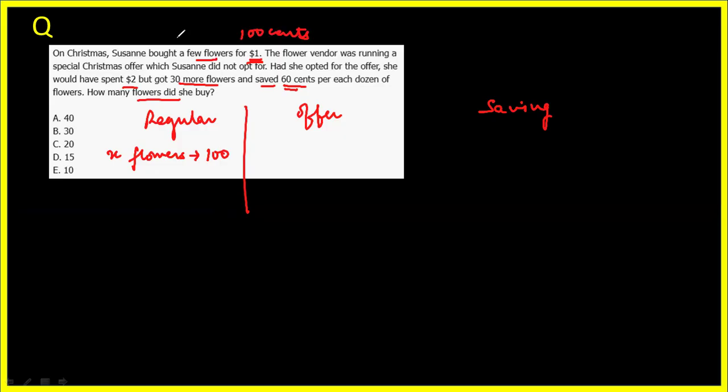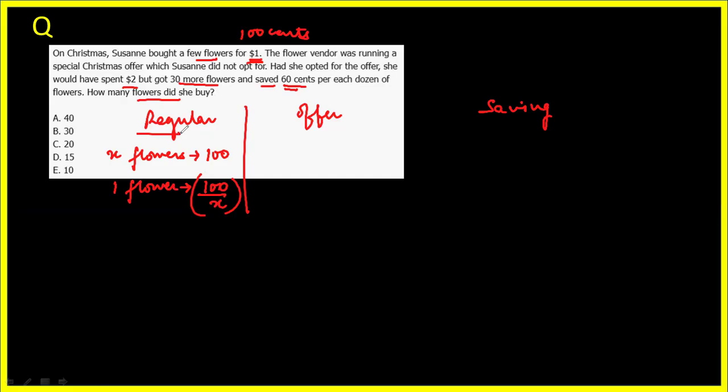She has paid 100 cents for X flowers at the regular price. That means the per flower cost must be 100 over X cents. That should be the price of one flower at the regular price.